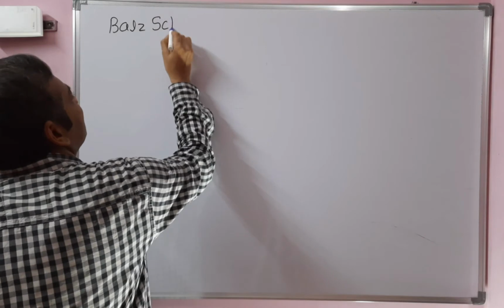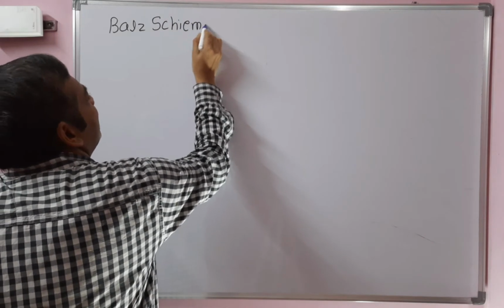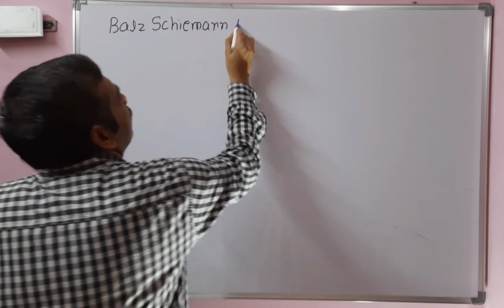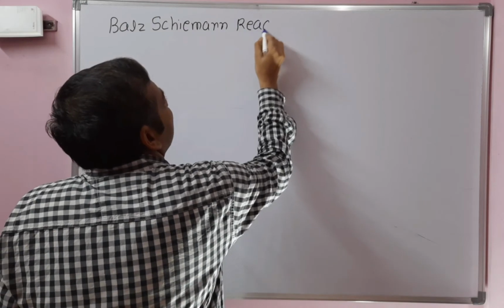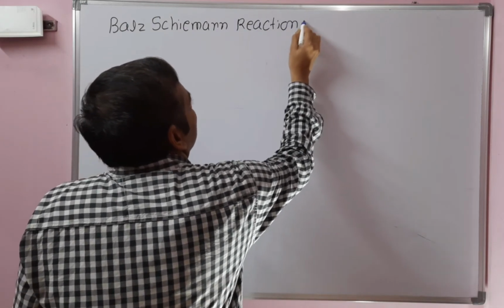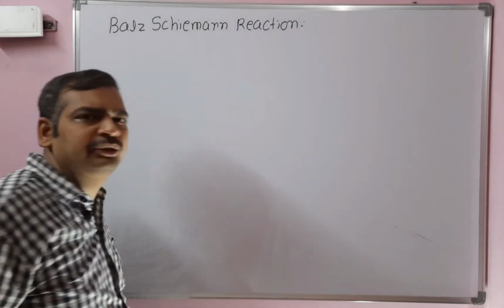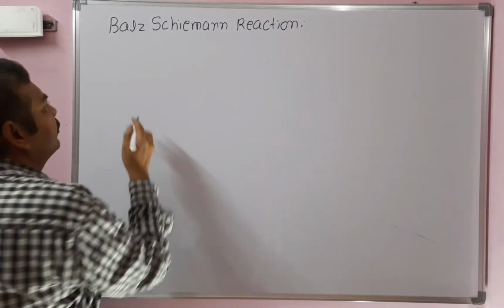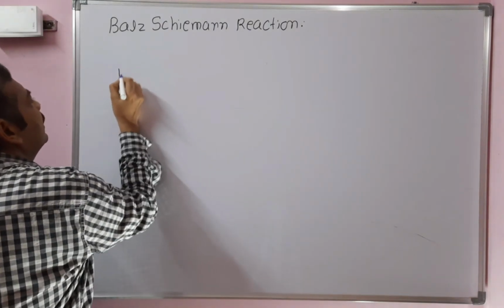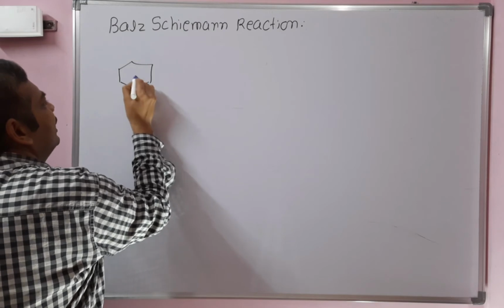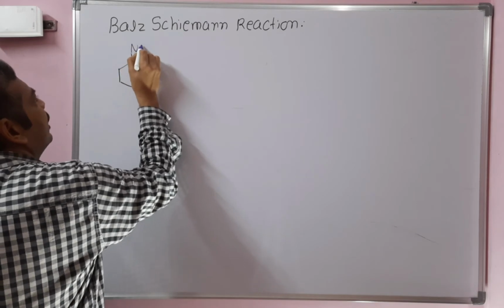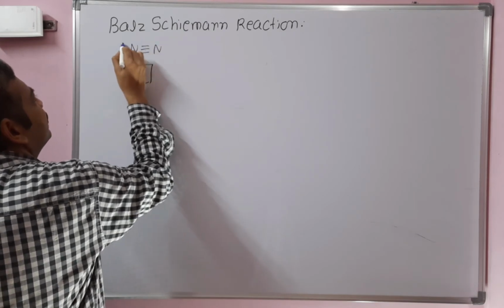This method is used for the preparation of fluorobenzene by using benzene diazonium chloride. The Balz-Schiemann reaction is used to prepare only fluorobenzene. The starting material required is benzene diazonium chloride. When benzene diazonium chloride